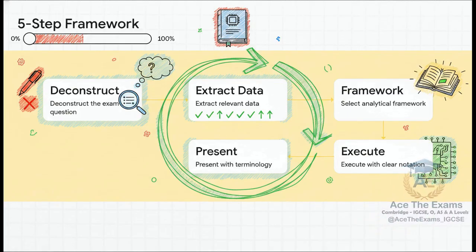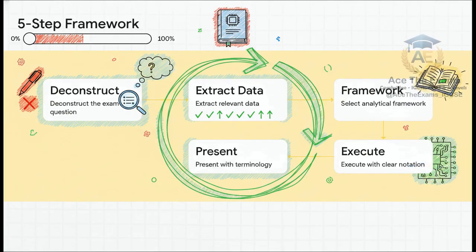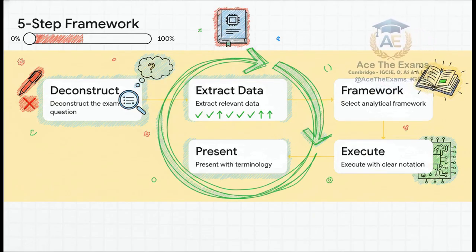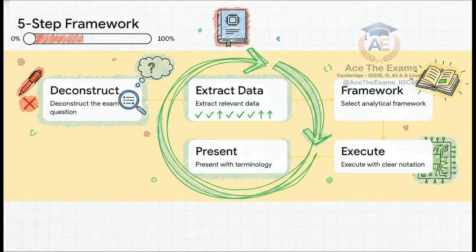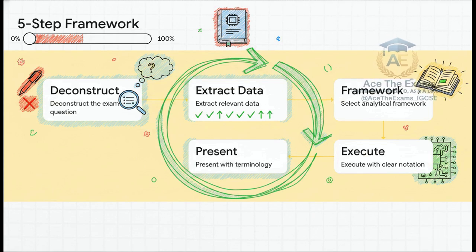Step 1. Deconstruct the question. You must decode the command word immediately. Does the examiner say state, describe, or evaluate? Remember earlier? Sam rushed and treated a complex evaluate question like a simple state question. Huge mistake. That caps your grade instantly. Step 2. Extract relevant data. Pull the specific constraints, the user requirements, and the environmental factors right out of the prompt.